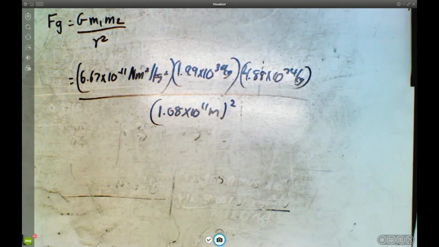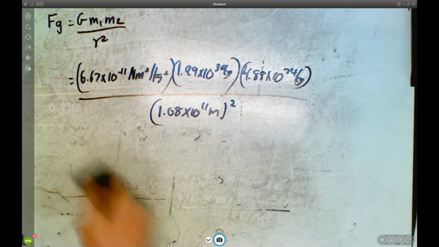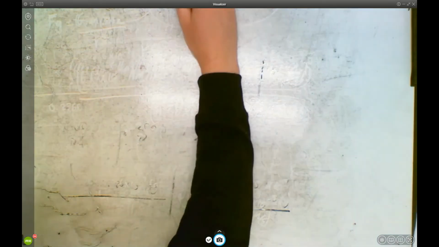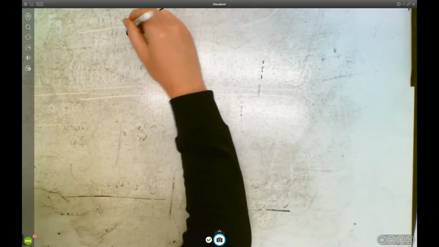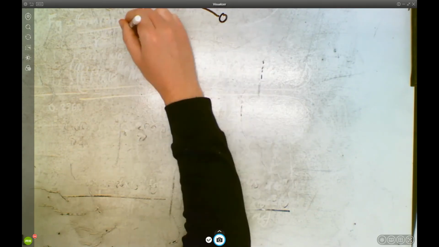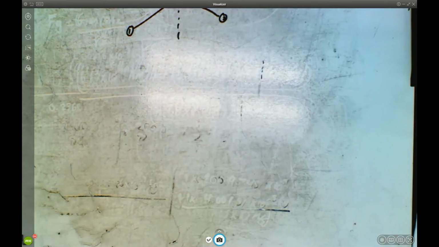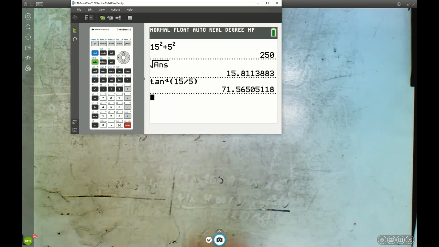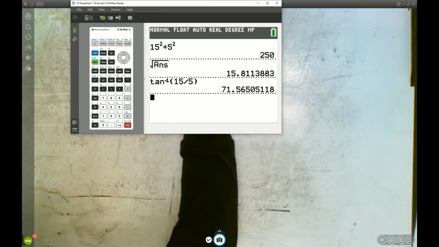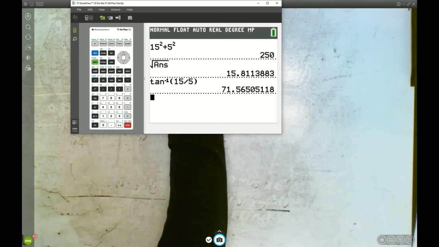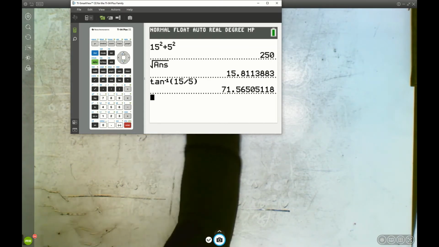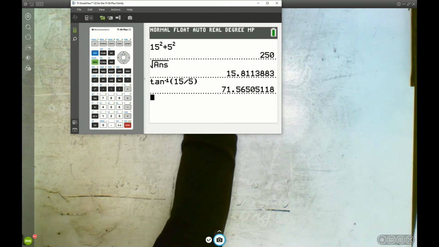Okay, so let's switch over to this screen here. Let me just draw on what we did there. So we have point P, and we have object 1, object 2. So we said that this was 71.565, and this is 71.565, and then we were 15.881 centimeters away.